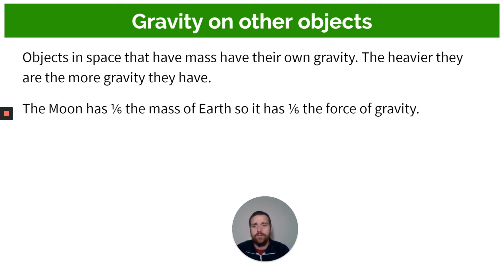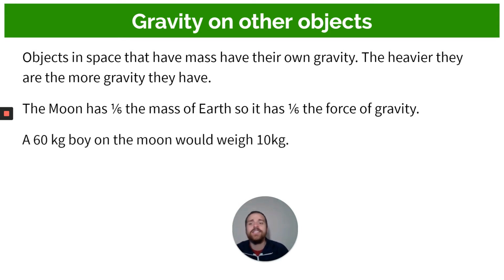The moon, for example, is 1/6 the mass of Earth. And because it has 1/6 the amount of atoms, it has 1/6 the force of gravity. So a 60-kilogram boy on the moon would only weigh 10 kilograms. 10 kilograms isn't that weighty. You could probably throw it across the room. So if you were on the moon, you guys could actually throw each other. You could pick up one of your classmates and throw him across a room. That's how light you would be on the moon. That's how weak the gravity is.